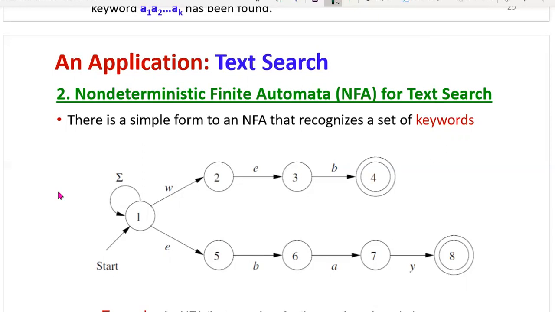In the top sequence, whenever your search phrase is web, it must start with W. Only one W is there. Then which path do you need to consider?